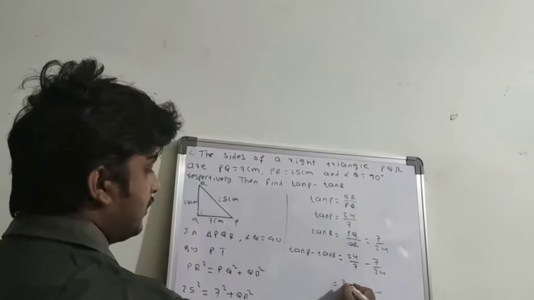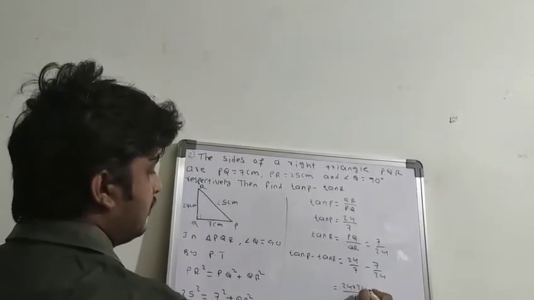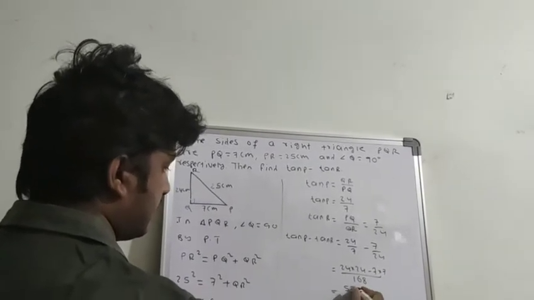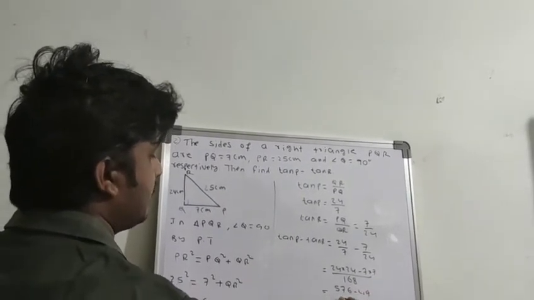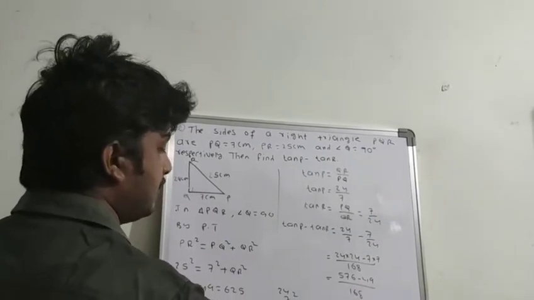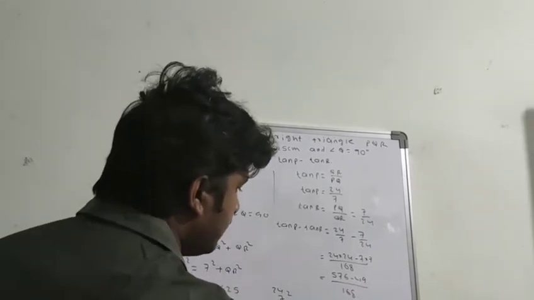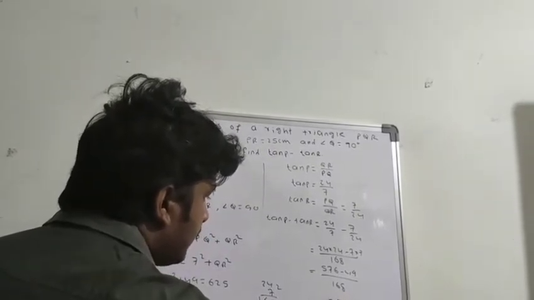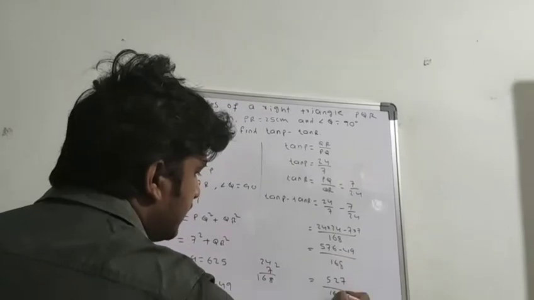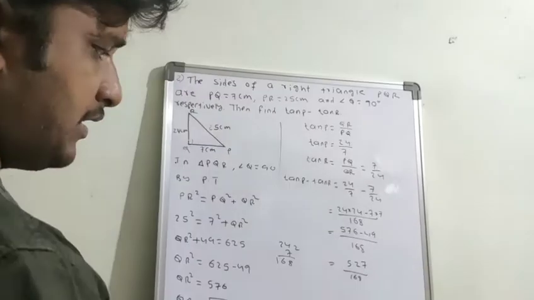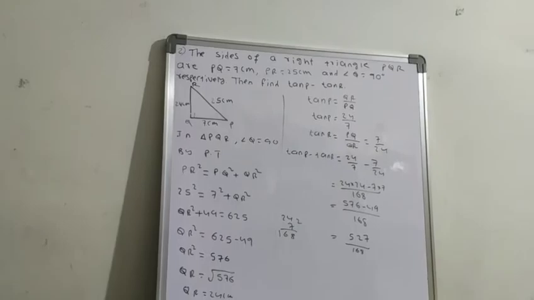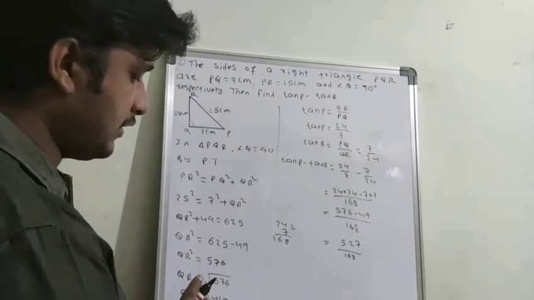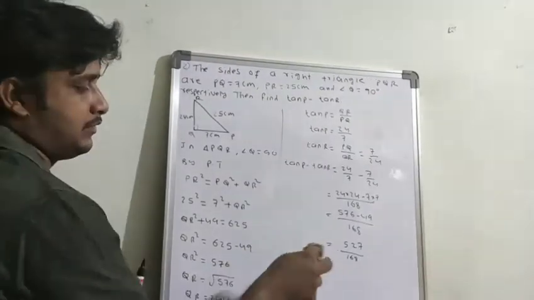So cross multiplication: 24 into 24 minus 7 into 7. 24 into 24 is 576 minus 49 by 168. So 16 minus 9 is 7 and 6 minus 4 is 2. So 527 by 168 is the answer. Is there any calculation possible here? No, there is no calculation possible. So this is the answer, 527 by 168.